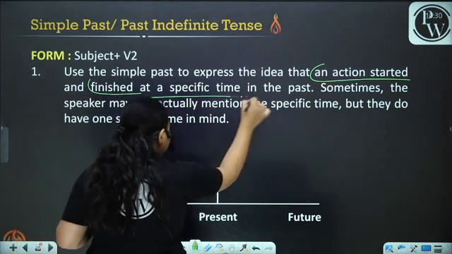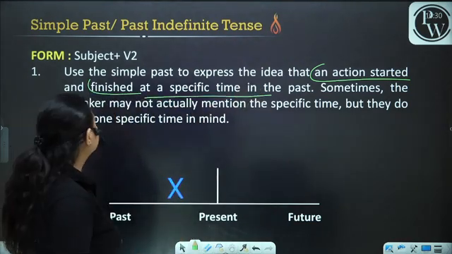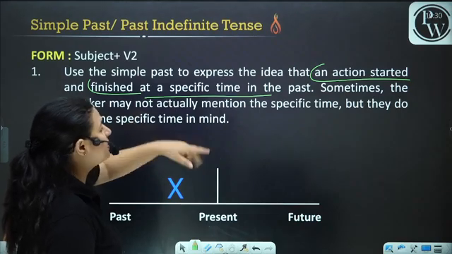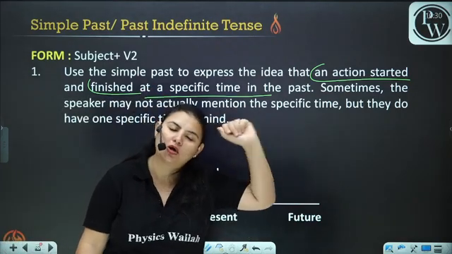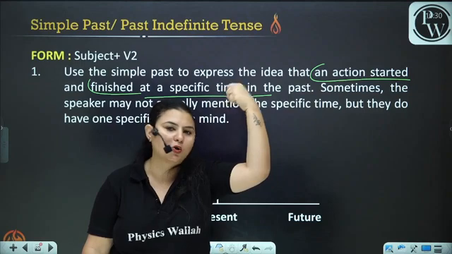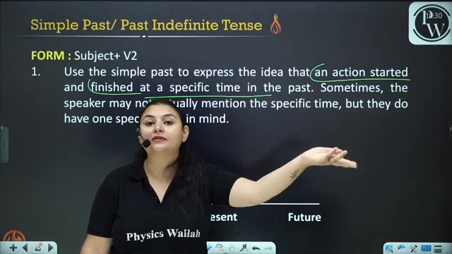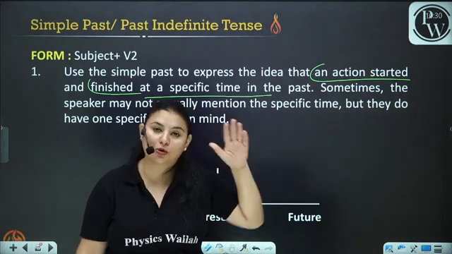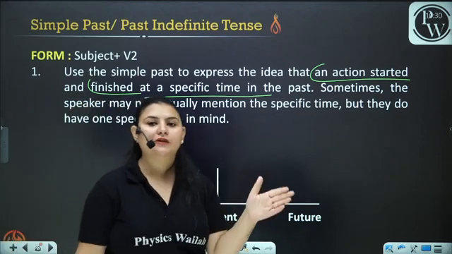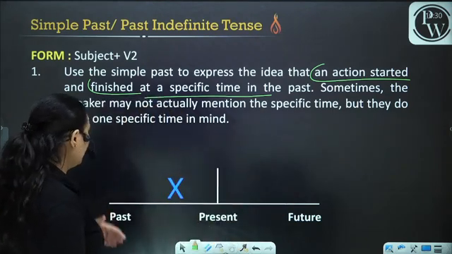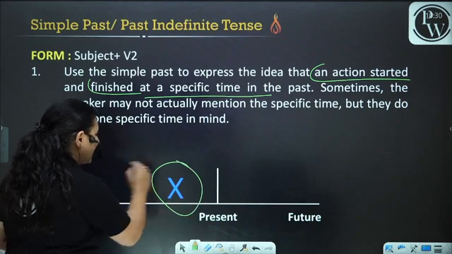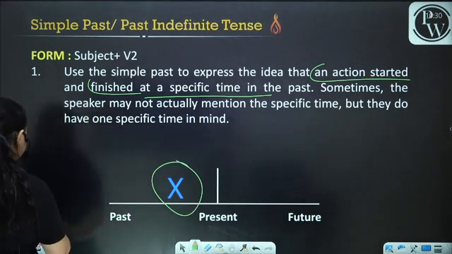It has finished at a specific time in the past. Sometimes the speaker may not actually mention the specific time. When we are talking about an event that has already happened, it has already finished, we may not know the time, but it has already finished. Okay, and we come to know it when we read the sentence. Now as we can see, the action has finished.